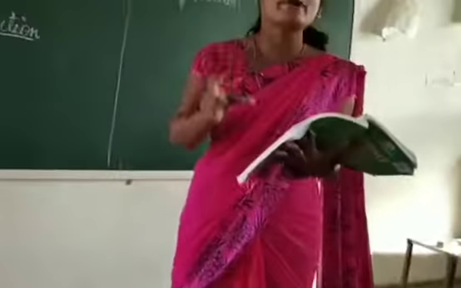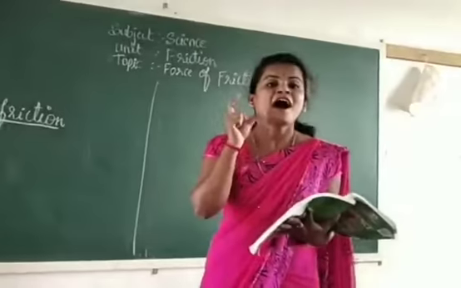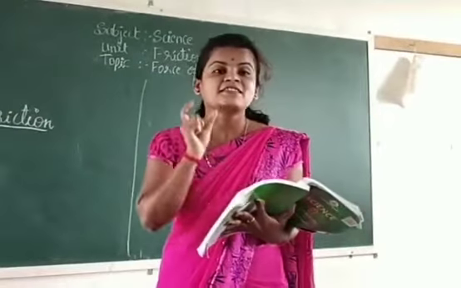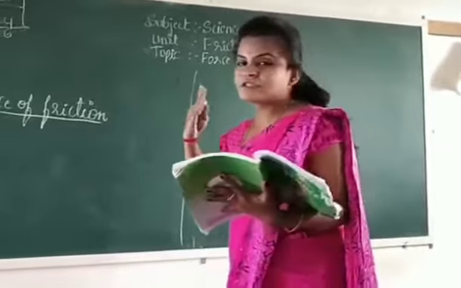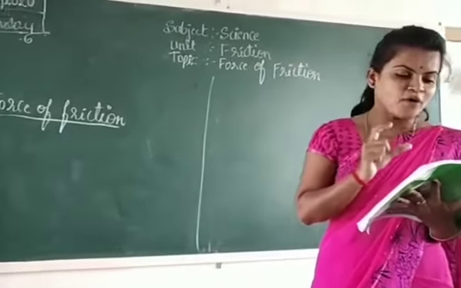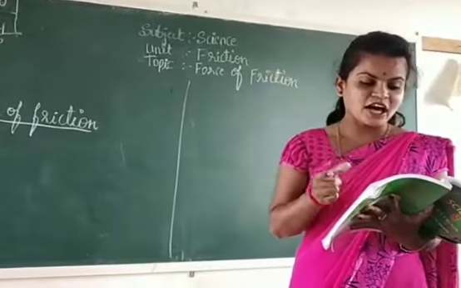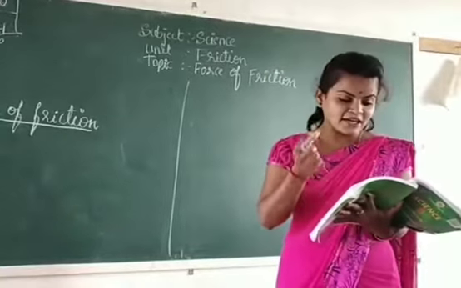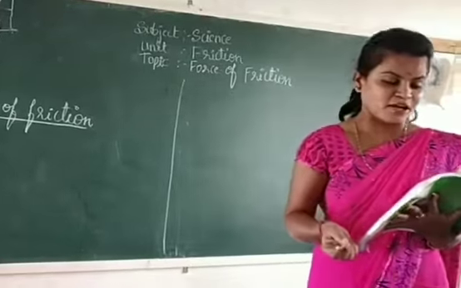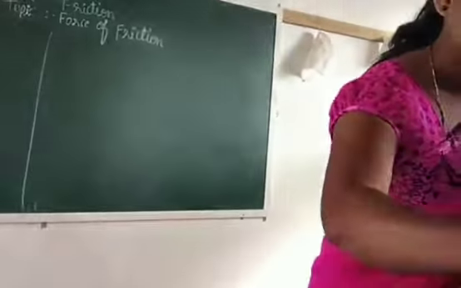So the friction always acts in the opposite direction, and that we call force of friction. In the above activity, the force of friction acts between the book and the surface of the table.